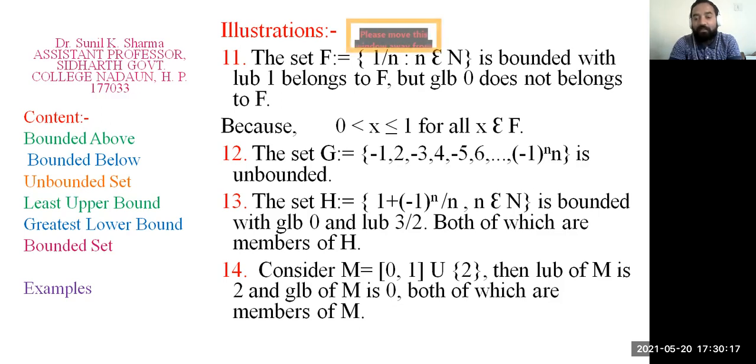So how does it work? We need to find a number that should be greater than or equal to all elements of the set, whereas we are getting an element 2 which is bigger than 1.5. It means 1.5 is not an upper bound of this set. So there is a contradiction. It means in this case 2 is the upper bound, so we can say 2 is the least among all the upper bounds. So 2 is the LUB of the set M, and 0 is the greatest lower bound of this set, and both of these are members of this set M.